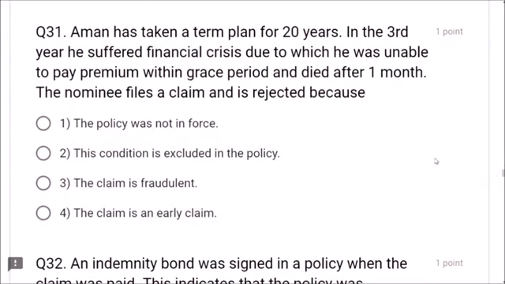Next, question number 31. Aman has taken a term plan for 20 years. In the 3rd year, he suffered financial crisis due to which he was unable to pay premium within grace period and died after 1 month. The nominee files a claim and is rejected because the policy was not in force. Dear friends, he did not pay the premium within grace period, so the policy will not be in force. So the correct answer is the policy was not in force, friends. This condition is excluded. The claim is fraudulent? The claim is an elderly claim? No, the policy was not in force because he did not pay the premium within grace period.